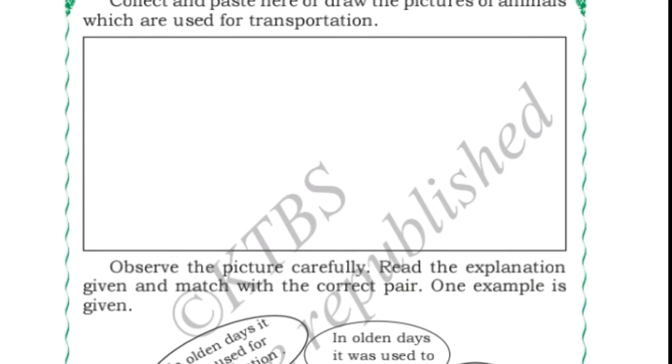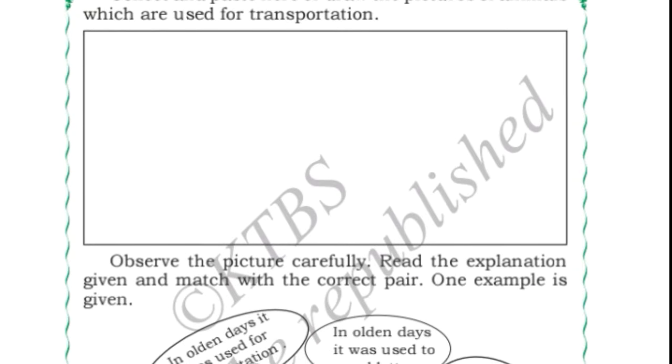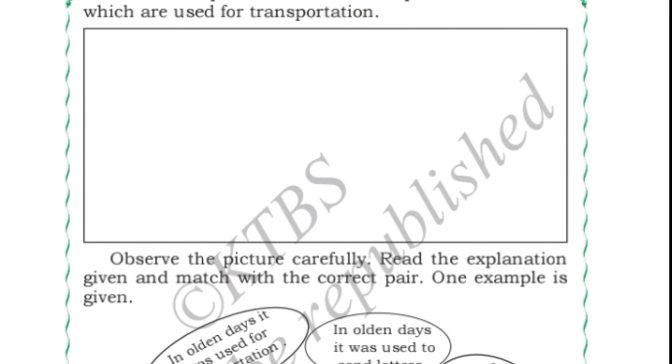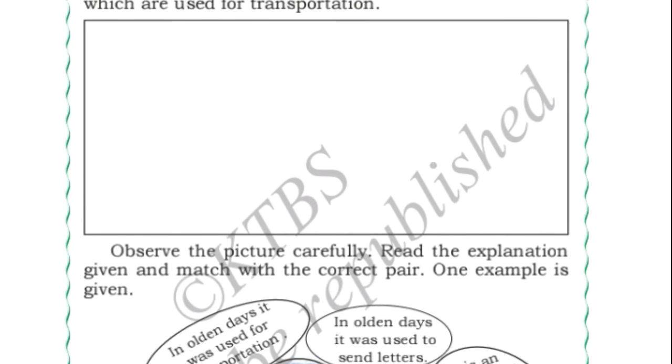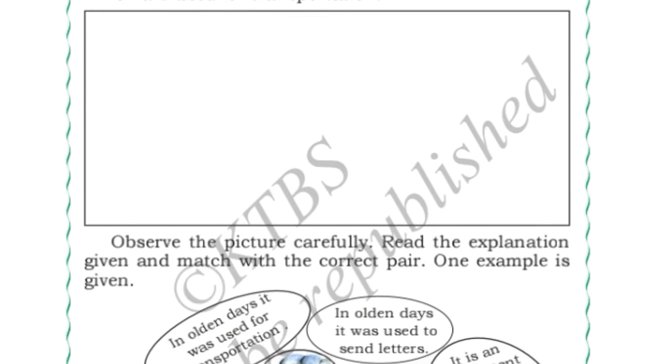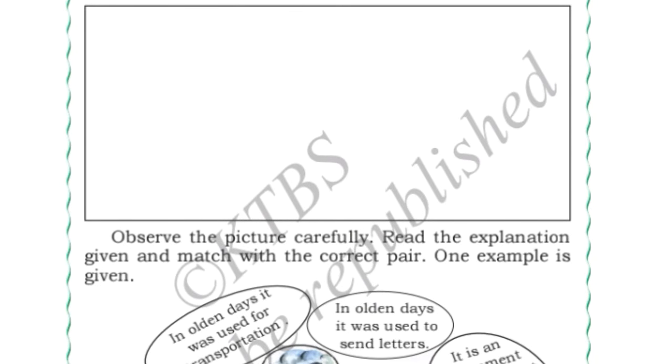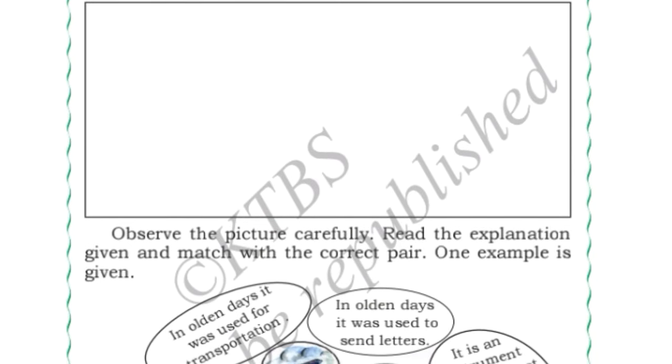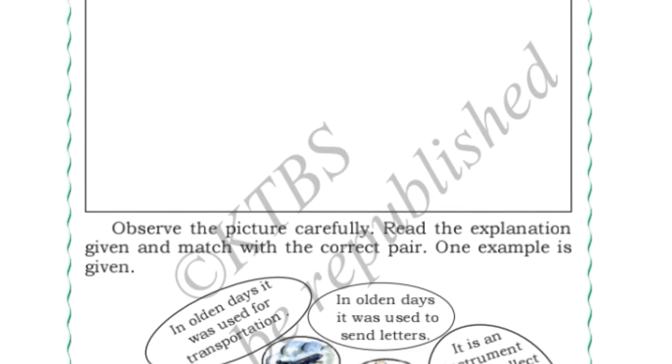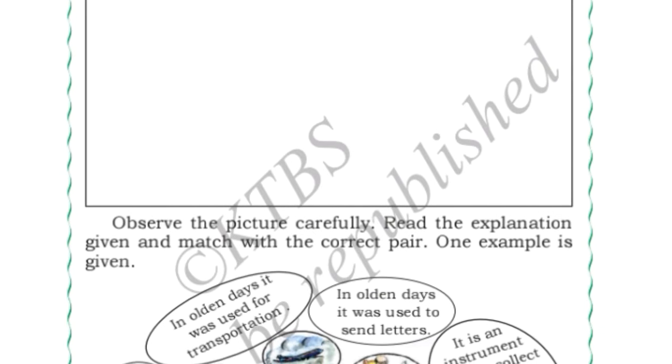Okay, next, collect and paste here or draw the pictures of animals which are used for transportation. Here we have to paste, collect or draw the pictures of animals which are used for transportation. Which animals can you draw? You can draw donkey, horse, ox, bullock, etc.